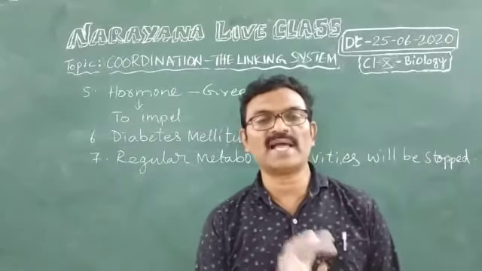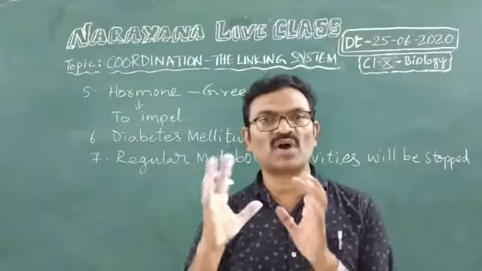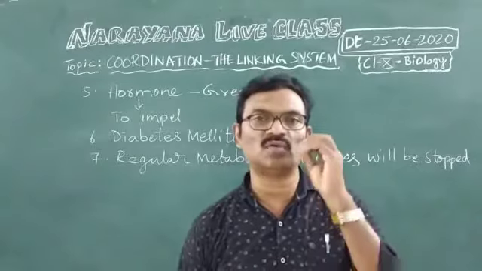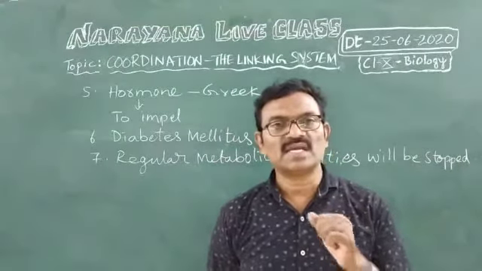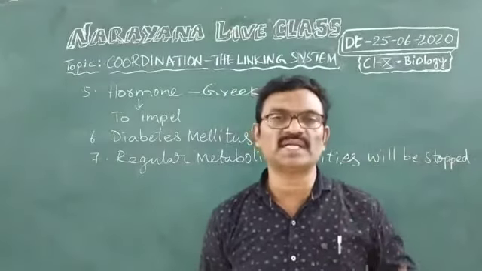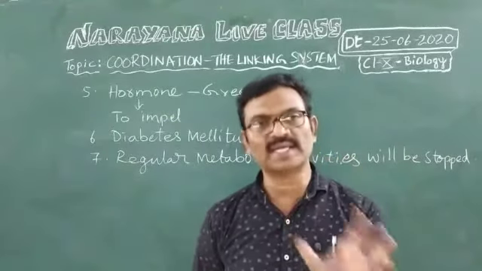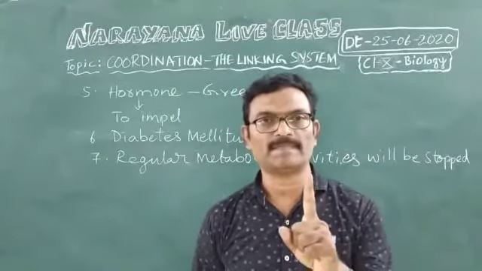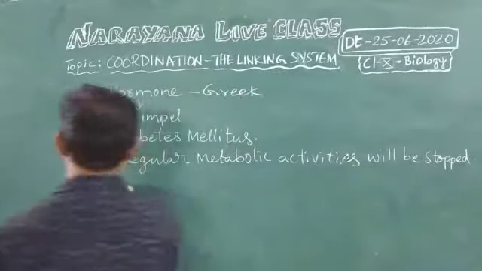What is the feedback mechanism? The timing and the amount of hormone released in our body is controlled by a mechanism called the feedback mechanism. Timing means at what time the hormone should be released in our body, and how much hormone should be released. All these are maintained by one mechanism, called the feedback mechanism.